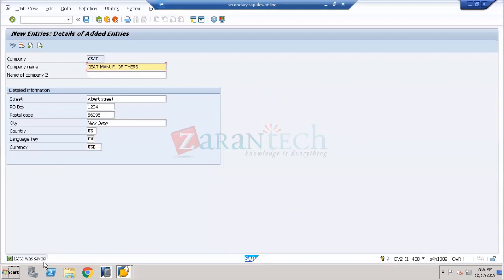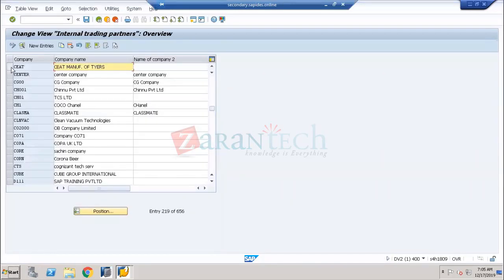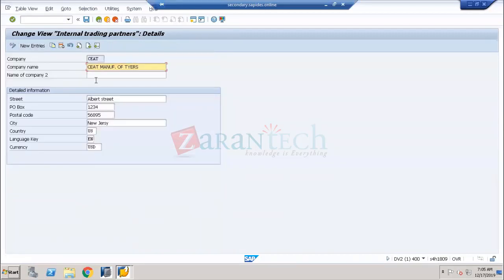So now the data was saved over here, which means you have created the company. If you want to see the details, you can go into the details, and if you want to modify anything, you can further modify here. But you cannot modify the company now because it has been grayed out. If I'm trying to modify, it is grayed out. The other details you can modify, but the company name, which you call the internal trading partner, you cannot modify once the data has been saved.